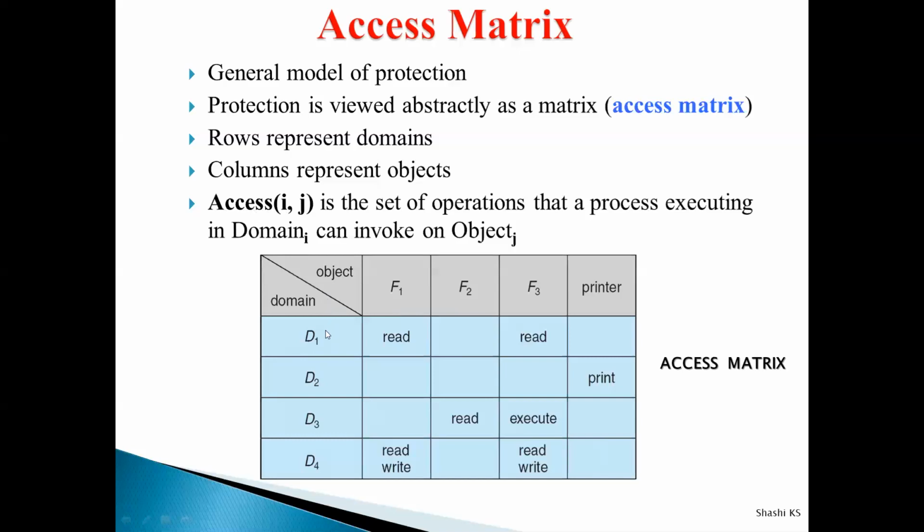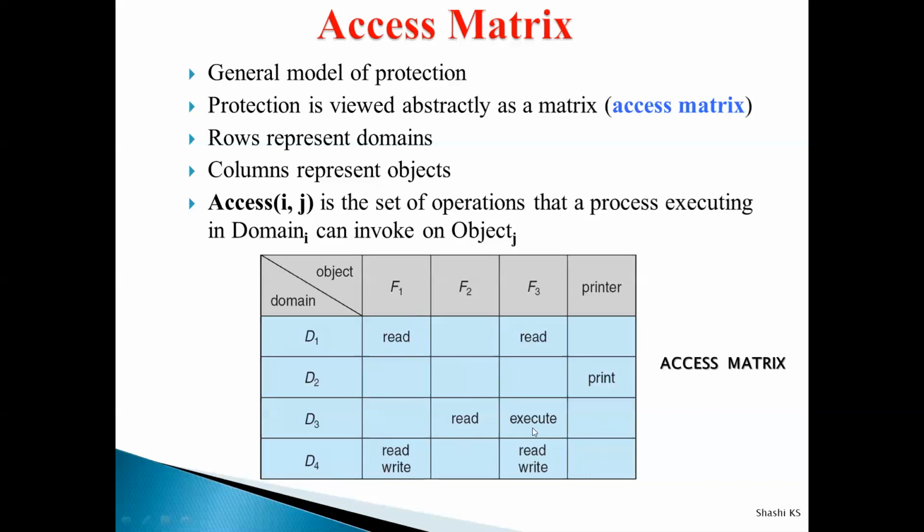Here in the access matrix for D1, F1, I have read. What is the meaning of that? A process executing in domain D1 can perform the read operation on the file F1. Similarly, a process executing in domain D4 can perform both read and write operations on the file F1.